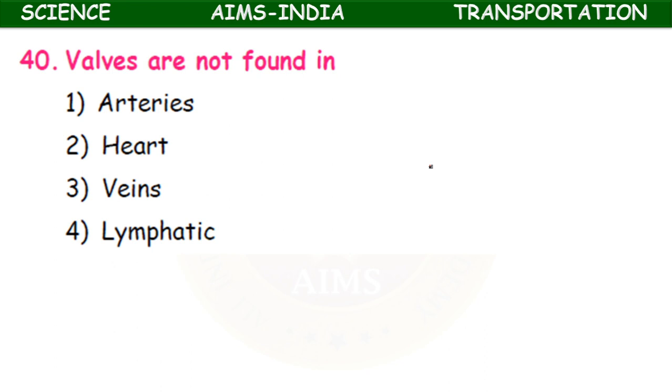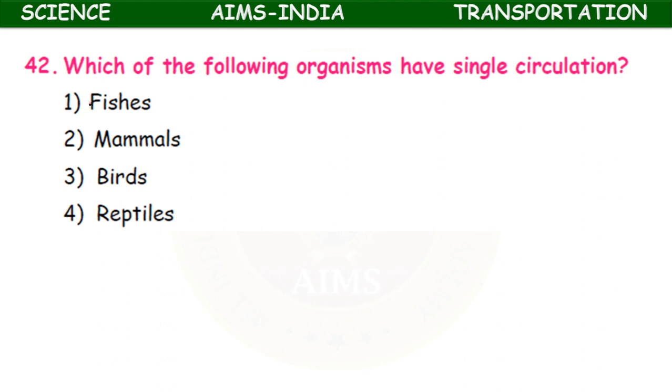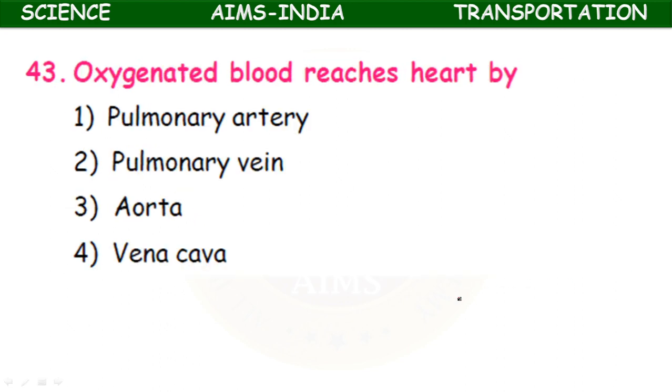Valves are not found in arteries, heart, veins, lymphatic vessels. So it is the arteries where valves are absent. What is the normal blood pressure? We already came across this question. 120 by 80 mm of Hg. Which of the following organisms have single circulation? Fishes, mammals, birds, reptiles. Except fishes, all the remaining have double circuit circulation. So fishes show single circulation.